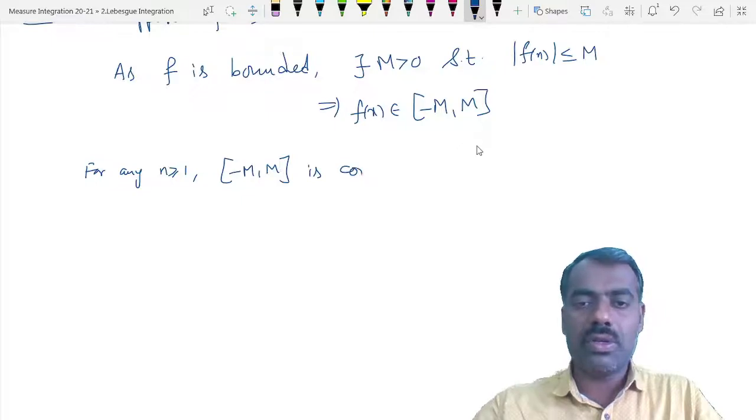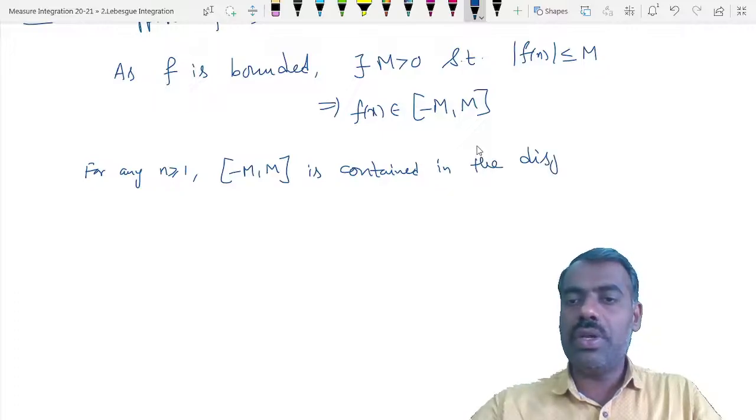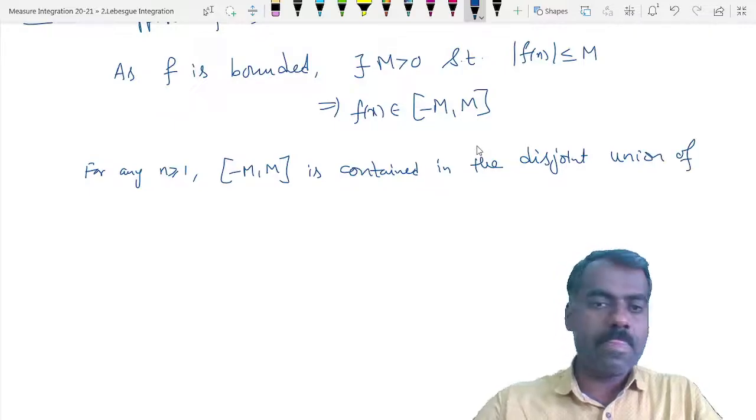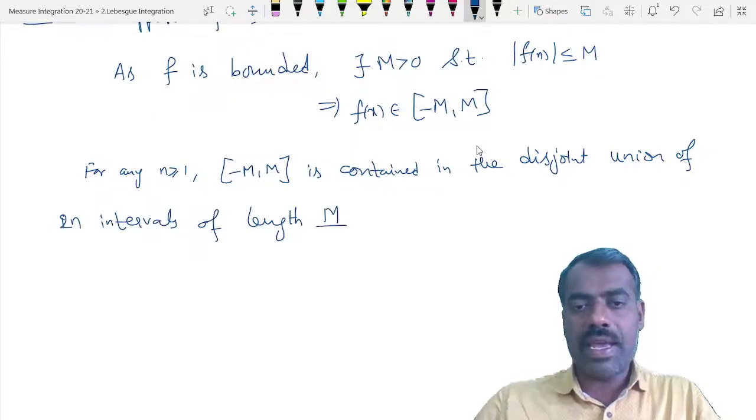is contained in the disjoint union of 2n intervals of length m by n.